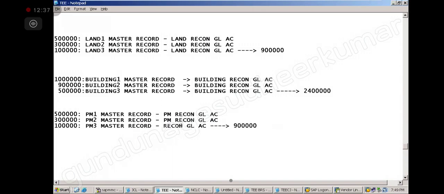Here I will mention, say, 6 lakh 50, then 3 lakh 50, then another 4 lakhs. The total is 14 lakhs, and it will be in the plant and machinery GL account. So many reconciliations will be happening simultaneously: this is one reconciliation GL account, this is another, and this is another.